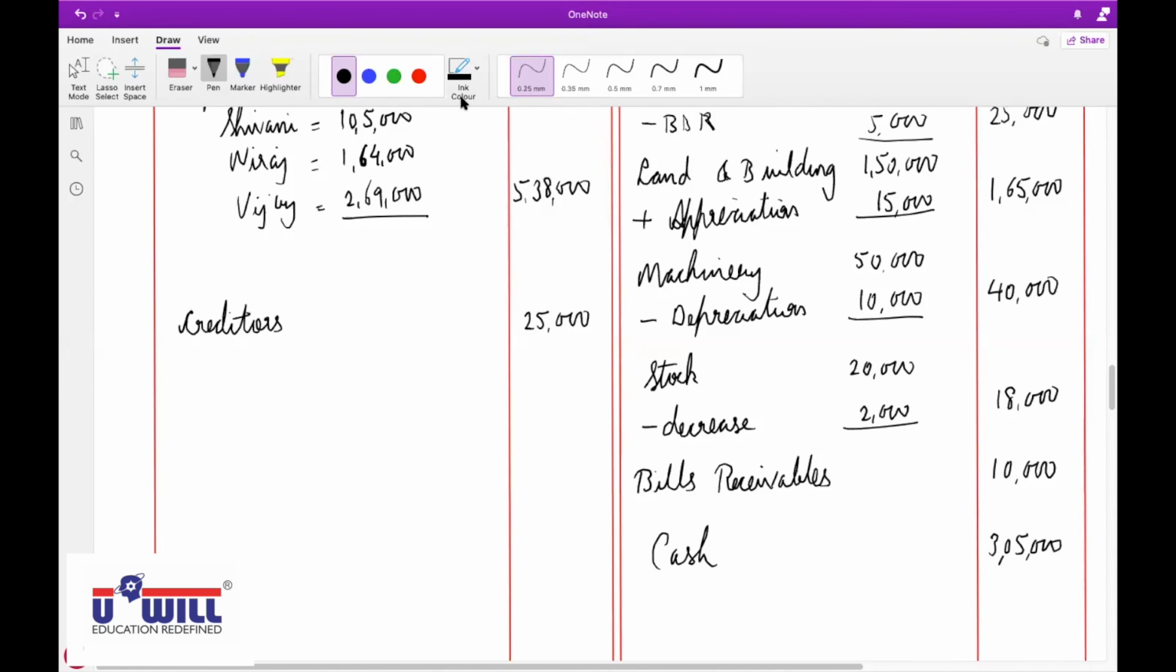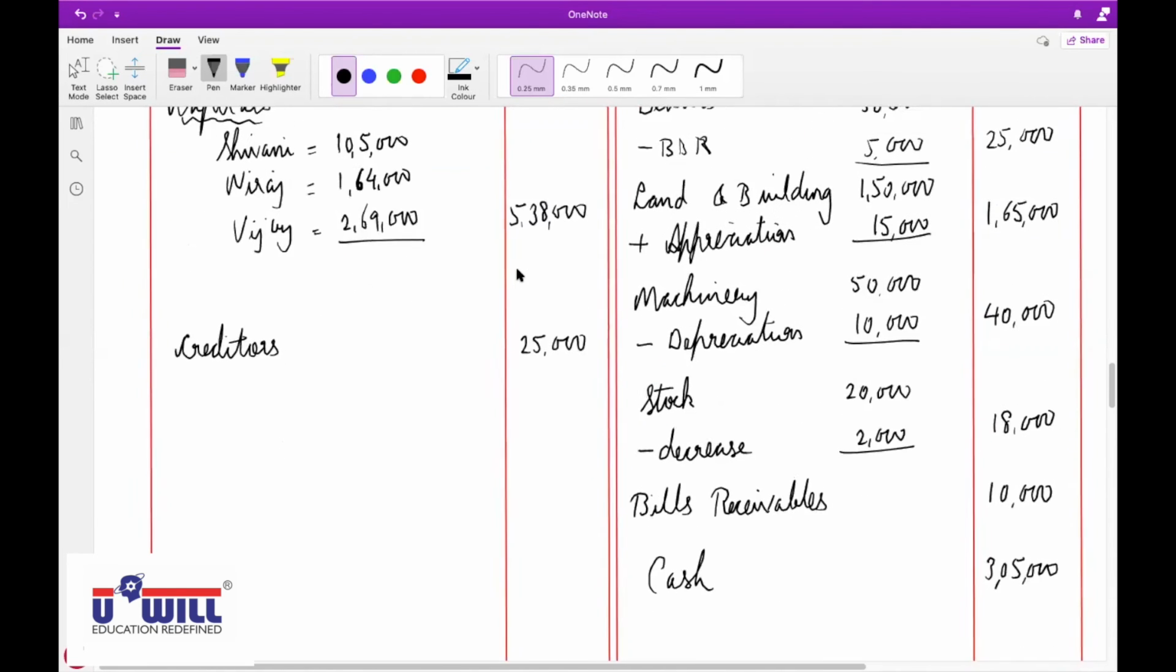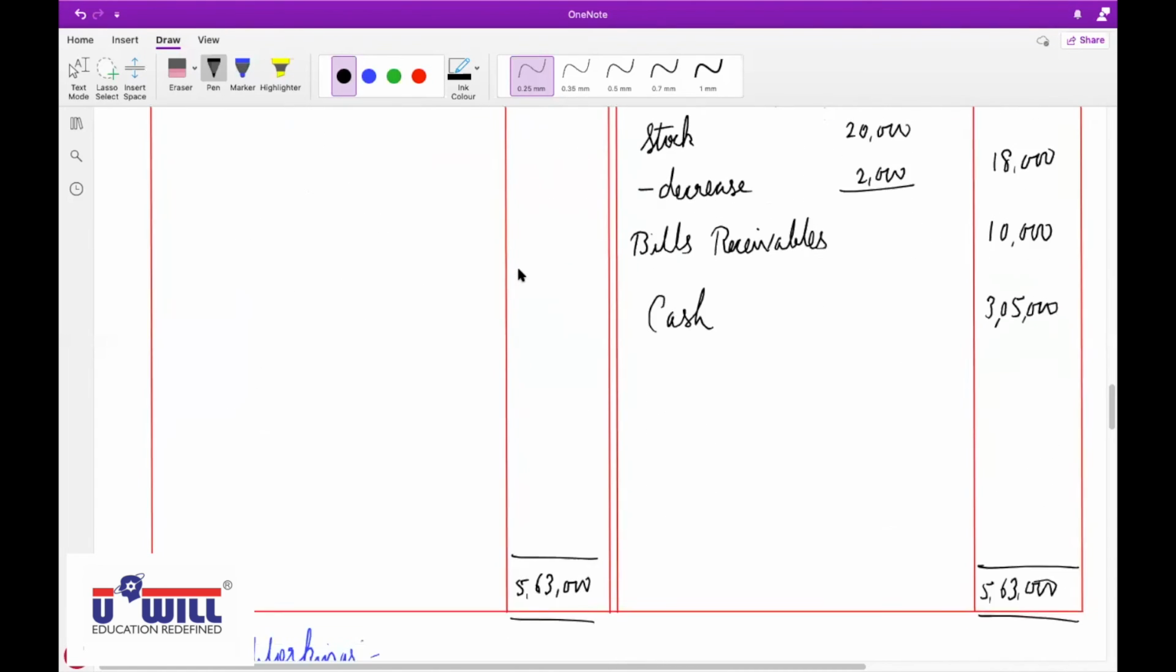Kripa and Disha, unmute yourselves. Sir, yes, in the example, the solution of the balance sheet answer is different from our balance sheet answer. Which example are you talking about? Example 30 in the solution, 5,68,000, and we are getting 5,63,000.